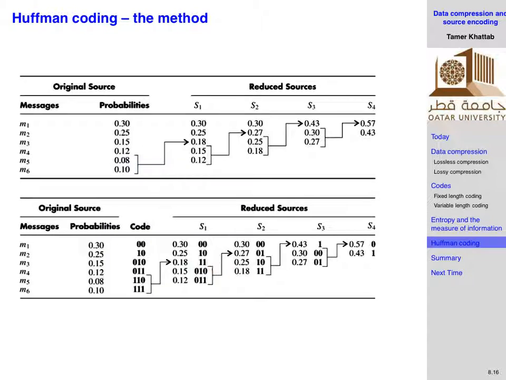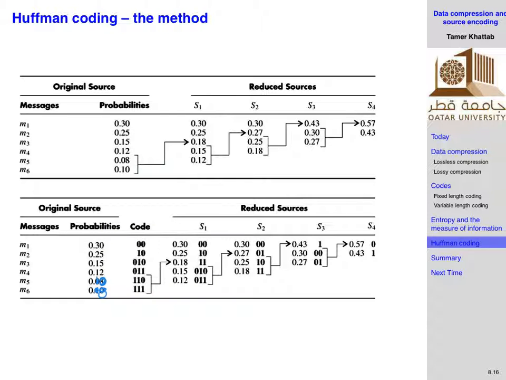Then move to the previous step. In the previous step, this was broken into 2, right? So when it's broken into 2, the 0, 1, 0, 1 is the same thing, and then higher probability gets a 0 in the third digit, lower probability gets a 1, right? Then move one step. The one step before is the 0.18 broken into 0.08 and 0.10, right? So unfortunately, this is again out of order, so it should have been, let me correct it. So it should have been 1, 0, and this is 0.08. Okay, so that's the correct way, okay?